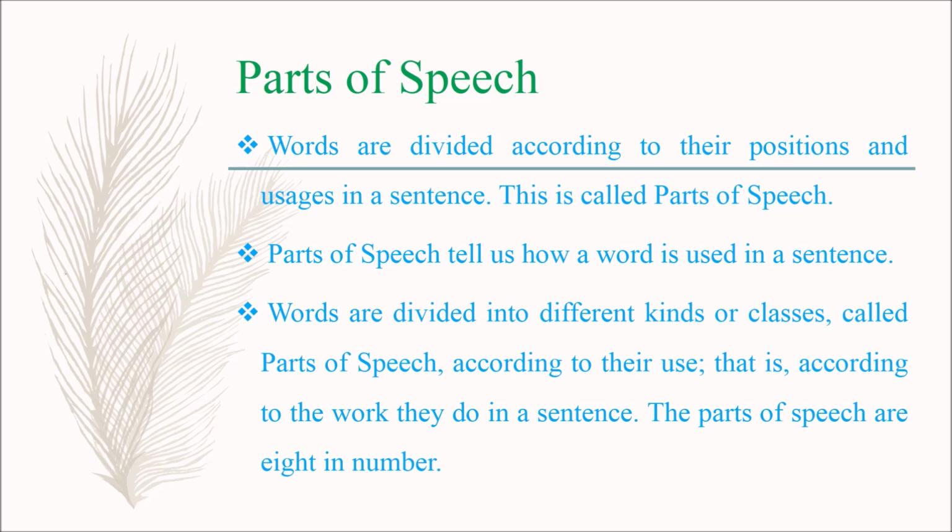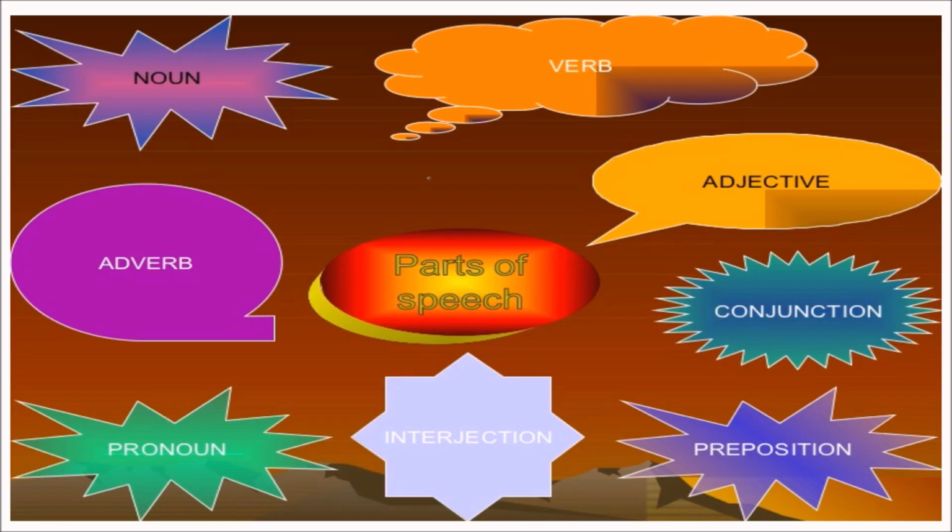The parts of speech are 8 in number. So, there are 8 parts of speech in the English language: noun, verb, adjective, conjunction, preposition, interjection, pronoun and adverb.